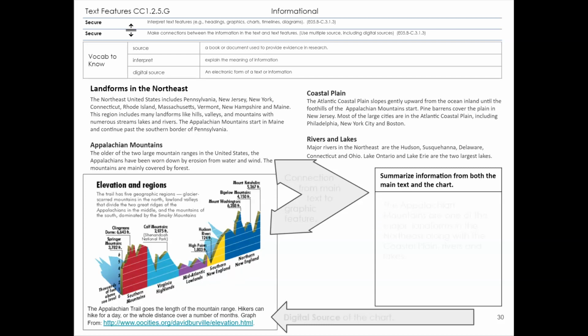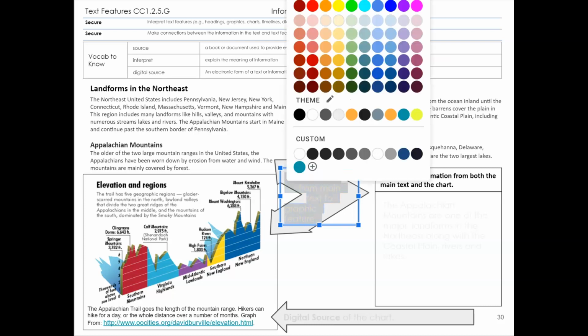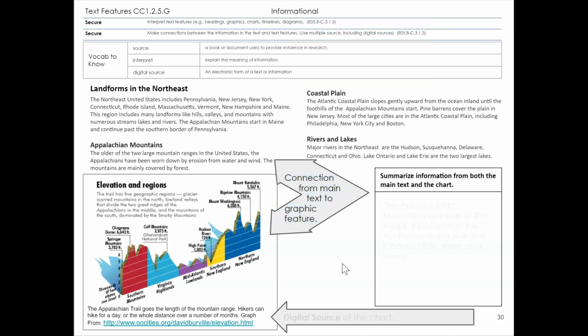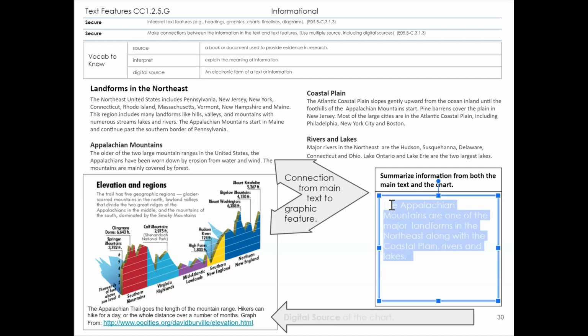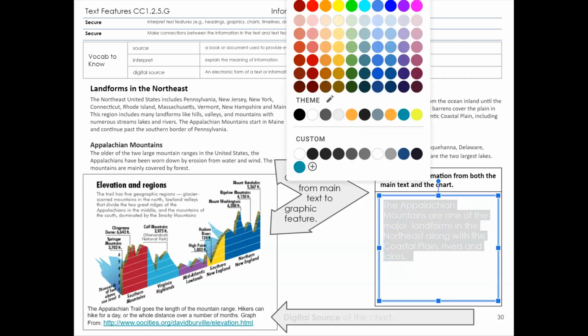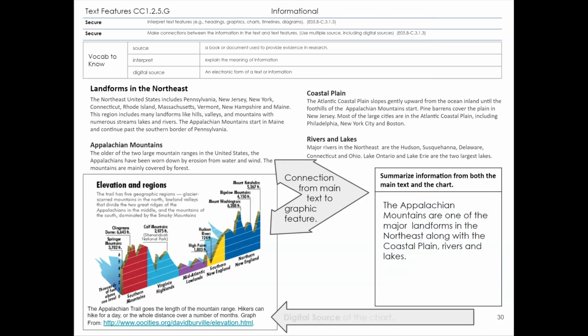So right here, in terms of making connections between the information in the text and text features, we can make the connection right there because the paragraph is connected to the chart. Then if we want to take all of this information to summarize the information from the main text and the chart, we could do that over here, and simply put, we would say, the Appalachian Mountains are one of the major landforms in the Northeast, along with the coastal plain, rivers, and lakes.